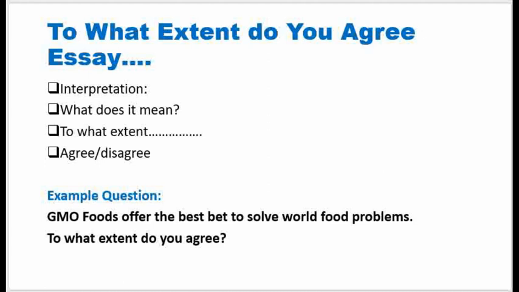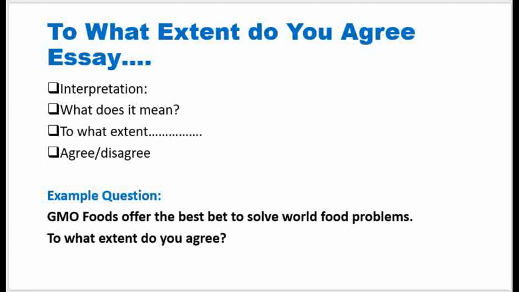When we talk about to what extent, it means to what level or to what degree. In other words, it's like we have two extremes. Say, for example, we have an extreme to the left and an extreme to the right. Let's say that those who are to the right are agreeing strongly.